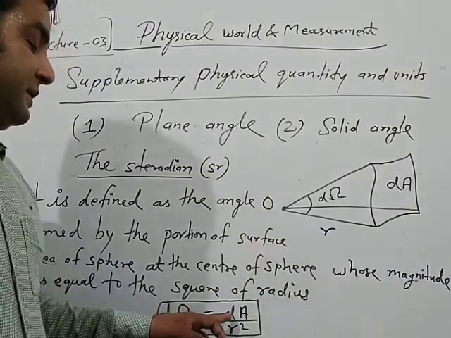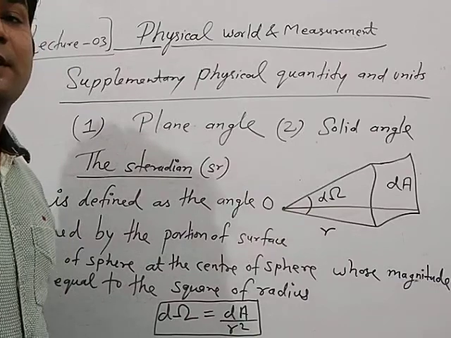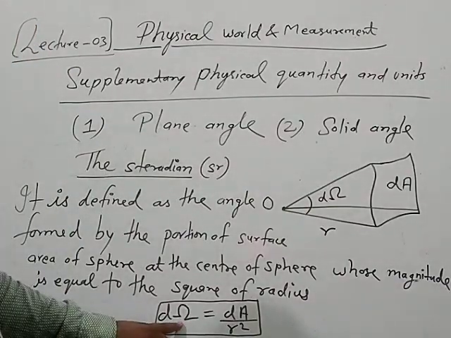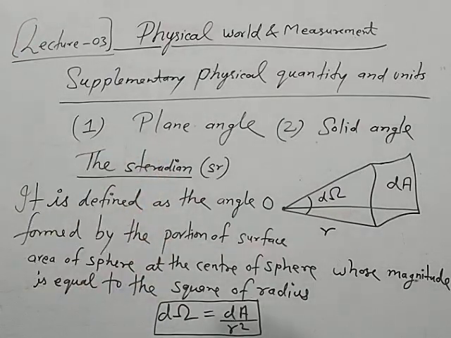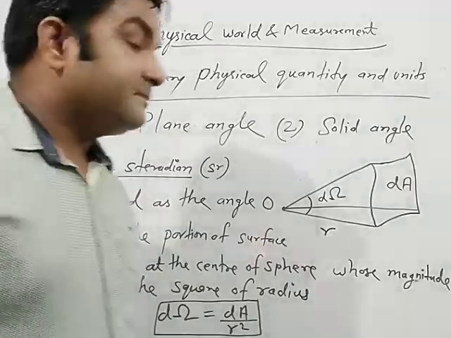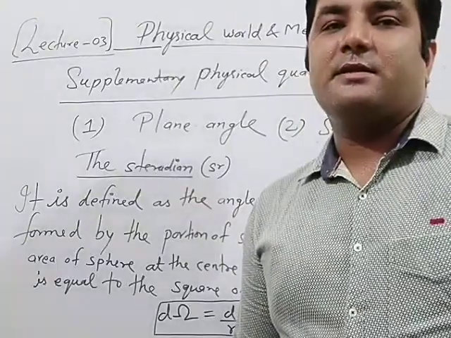Whenever dA, that is the portion of area, is equal to r square, then the angle formed at the center of a sphere is said to be what? 1 steradian. This is the concept of definition of the two supplementary physical quantities and their units.